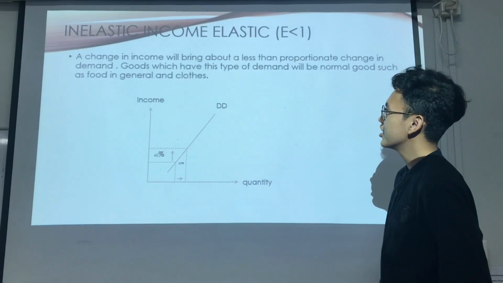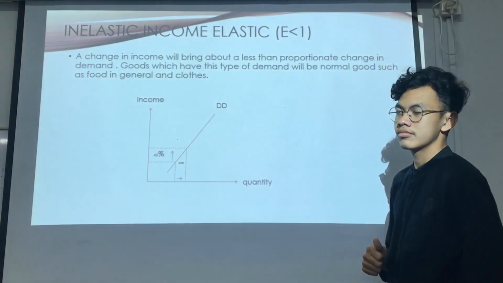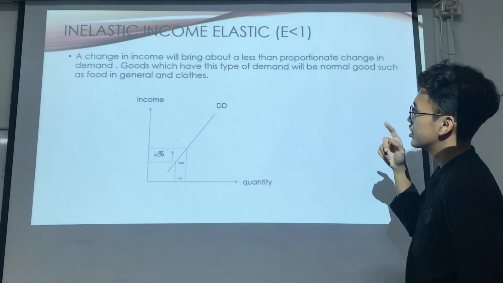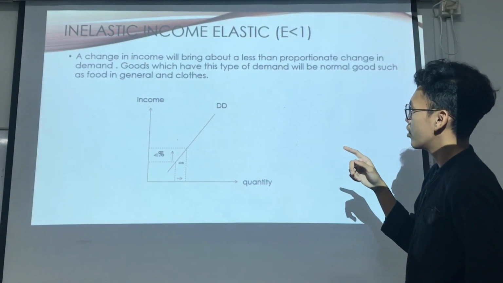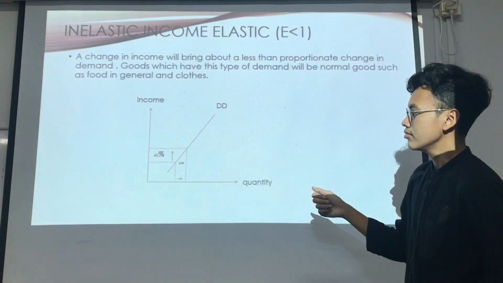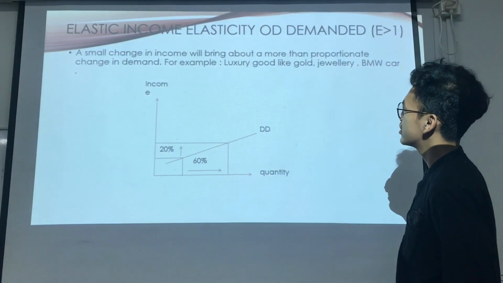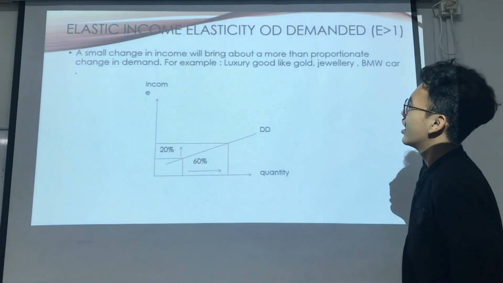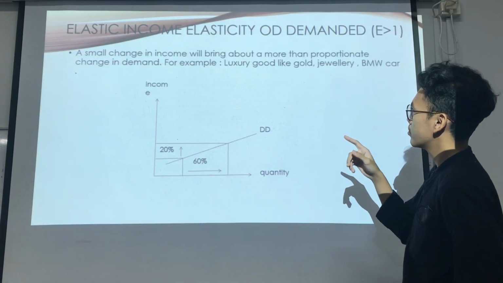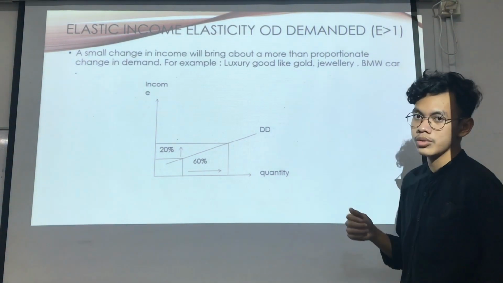Okay, income inelastic. E is between 0 and 1. A change in income will bring about a less than proportionate change in demand. Goods which have this type of demand will be normal goods such as food in general and clothes. This is the graph. Income elastic. E more than 1. A small change in income will bring about a more than proportionate change in demand. For example, luxury goods like gold, jewelries,